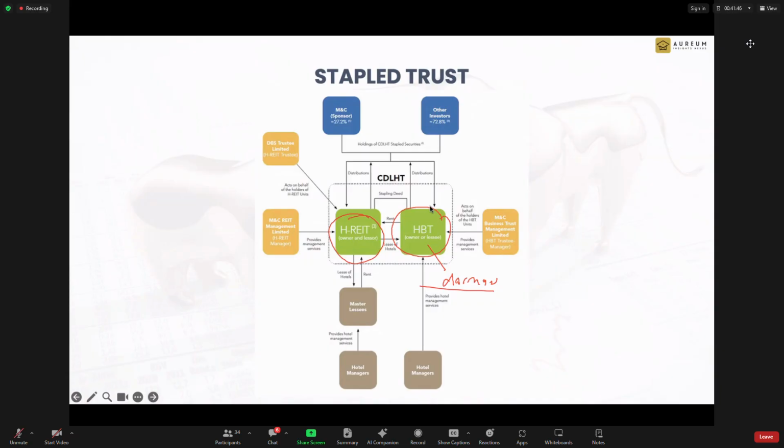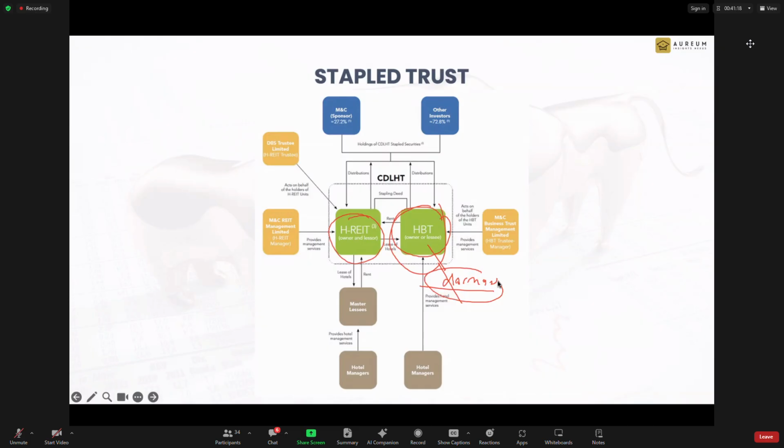And this is why they need this business trust to be there. In case the operator goes bust, they will take over to operate the hotel. The REIT manager will operate the hotel so that it can continue to generate income. During this transition period, or at the same time, they look for a second hotel operator to take over, so it can continue on. And thus, most of them are dormant until they are required to become active.